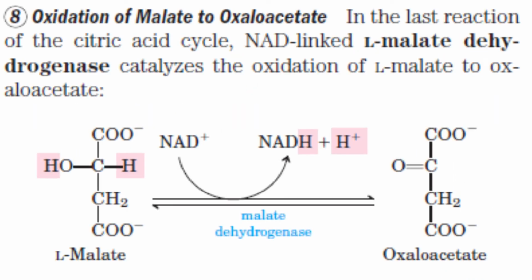Here malate is converted into oxaloacetate. An important feature is that this is another reaction in which hydrogen atoms removed from the substrate are trapped into NAD plus, forming NADH plus H plus. So this NADH plus H plus also can be used for the formation of ATP in the electron transport chain. Since this is a dehydrogenation reaction, the enzyme is a dehydrogenase, malate dehydrogenase. Malate dehydrogenase is the name of the enzyme.